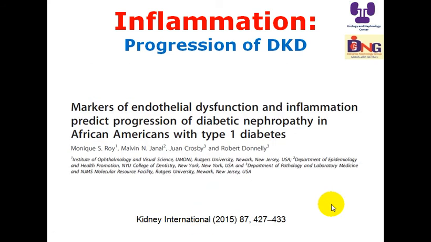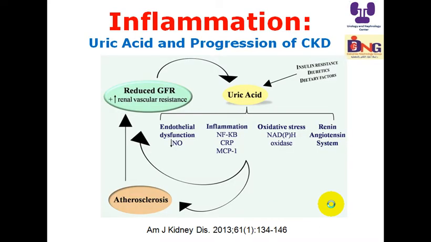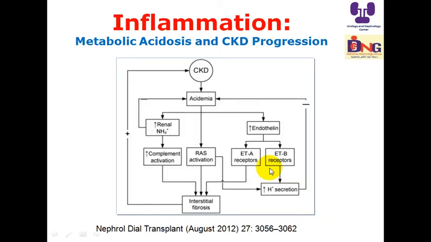Regarding endothelial dysfunction and inflammation, they predict progression of diabetic nephropathy in African Americans with type 1 diabetes, as shown in this study. Another study showed that hyperuricemia is associated with progression of chronic kidney disease, and one of the explanations why hyperuricemia leads to progression of chronic kidney disease is increasing inflammation, as you see here. So increasing inflammation is one of the reasons why hyperuricemia leads to progression of chronic kidney disease.